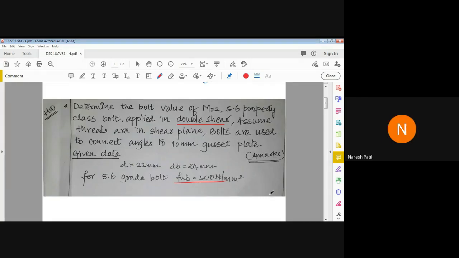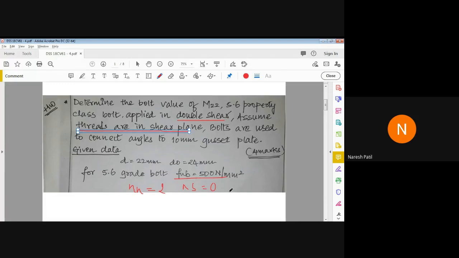Yes, very good. I'm very happy. It is correct. They have given, assume threads are in shear plane. That means, please listen, it should be Nn equal to 2 and Ns equal to 0. Correct. So it is given: assume threads are in shear plane. In the previous problems, we had assumed that, which is not mentioned in the question.